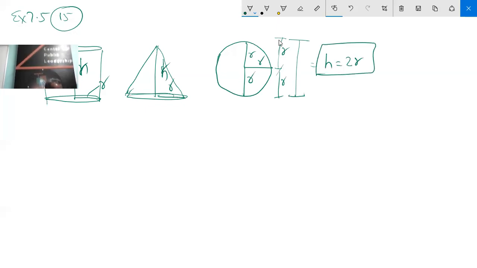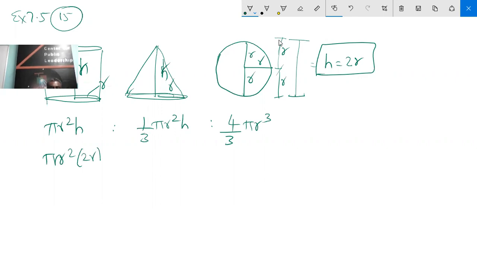Now you have to find the ratio of the volume of cylinder, cone, and sphere. Cylinder is pi R squared H, is to 1/3 pi R squared H, is to the volume of a sphere, 4/3 pi R cubed. Now H is equal to 2R. Pi R squared into 2R is to 1/3 pi R squared into 2R is to 4/3 pi R cubed.